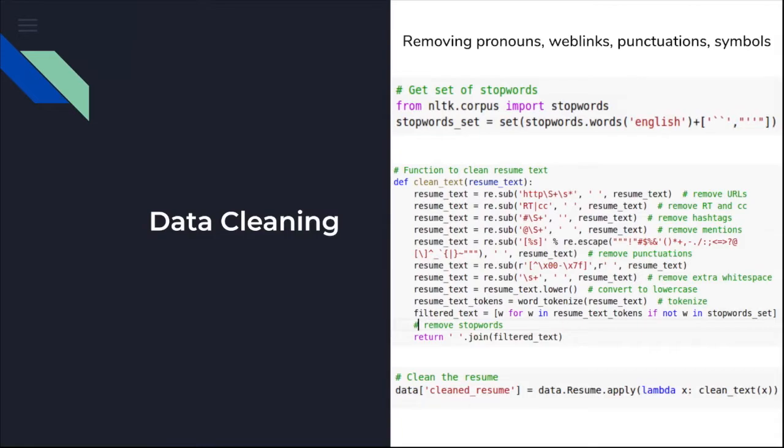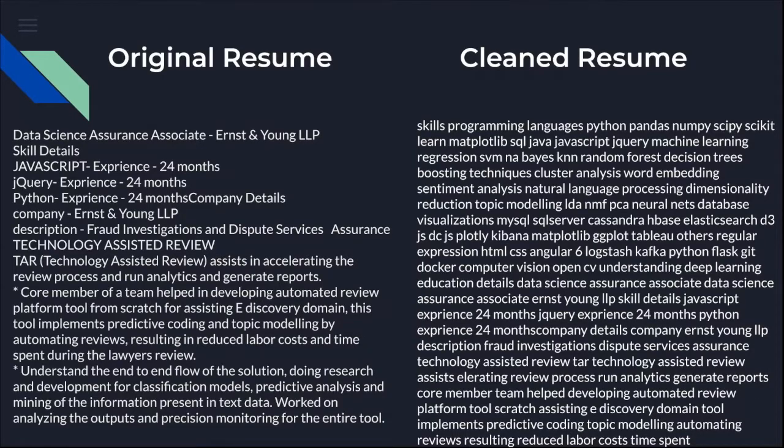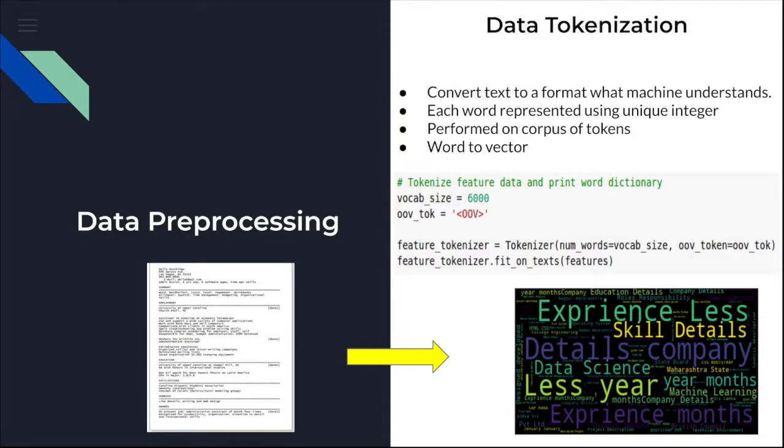Further, we wrote one function called clean text to remove other things which were not covered in the stop word library, which includes URLs, hashtags, or other symbols. Once we have that, we apply it as a lambda function to the dataset, and we get a clean version of the dataset. You can see the left part of the picture is the original raw dataset of a data science person, and on the right, it's actually the clean version of the same dataset. Now it's time to prepare the data set for the neural network model. So how is it done?